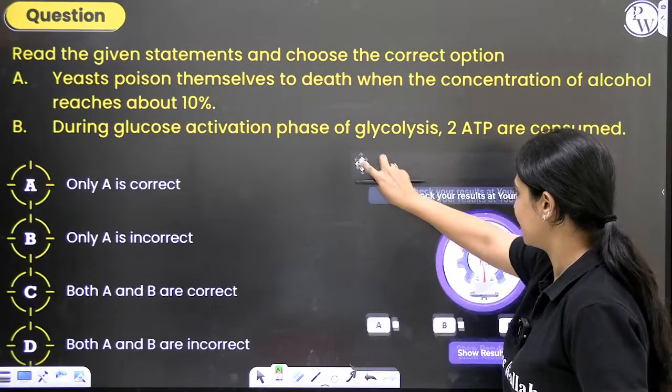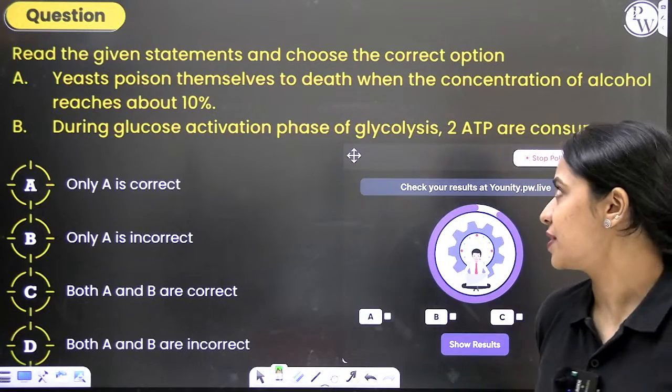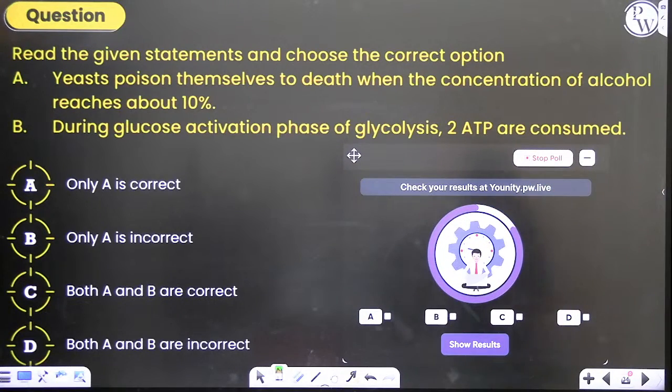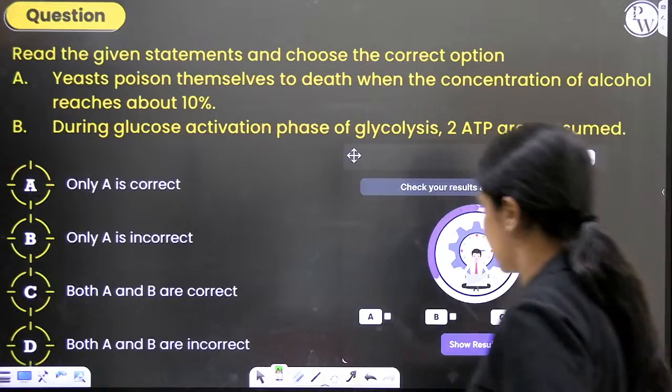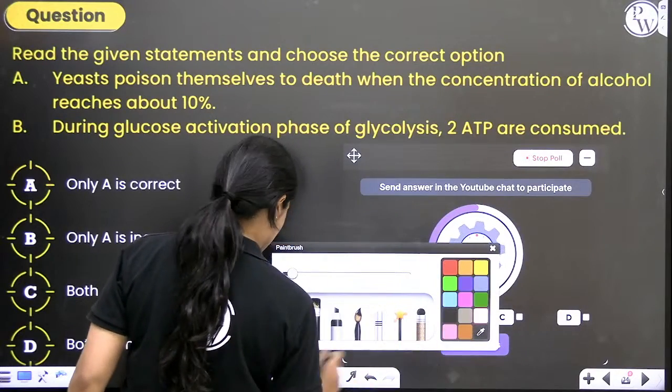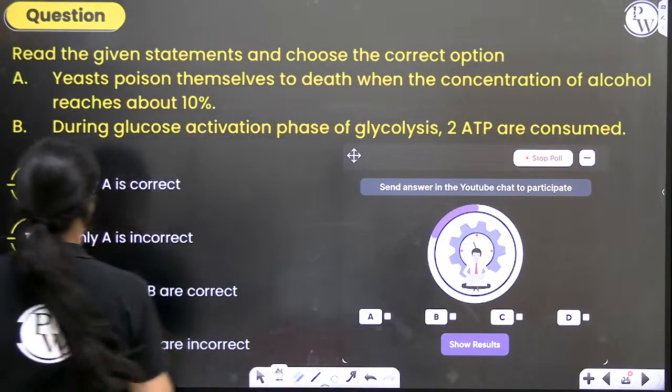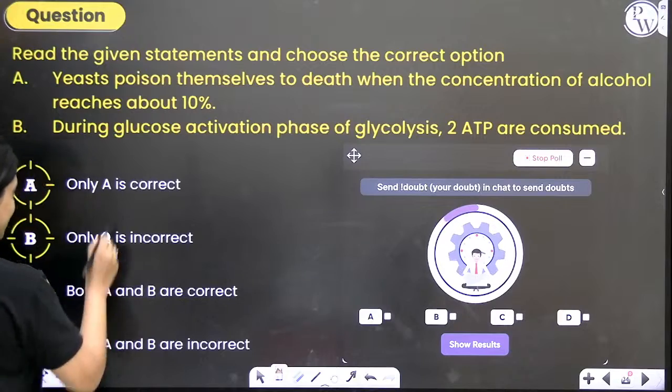Here's our next question. Read the given statements and choose. Okay, I will not read it. You read it yourself. Just a moment. I will change the option. There is a mistake. Let's make this only B is correct because it was repeated.